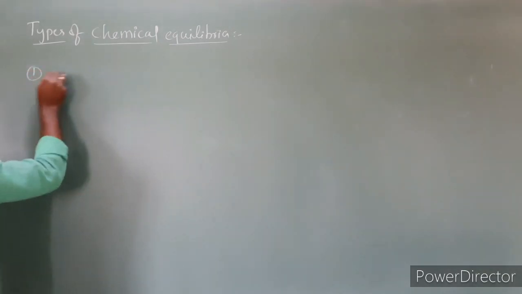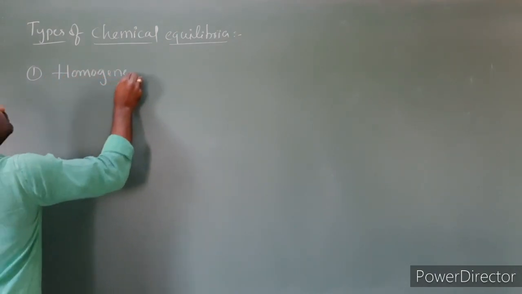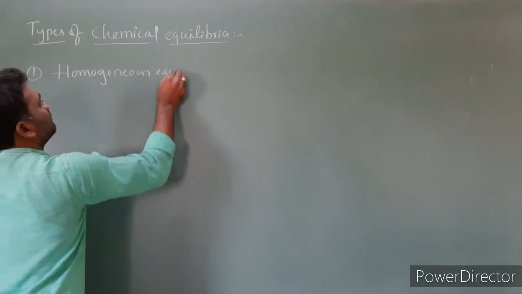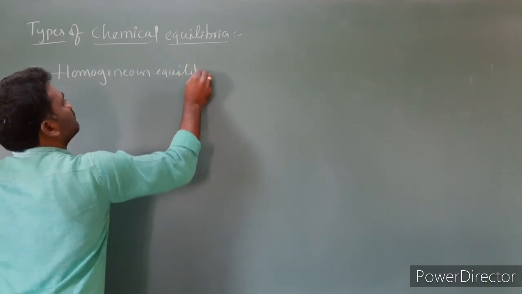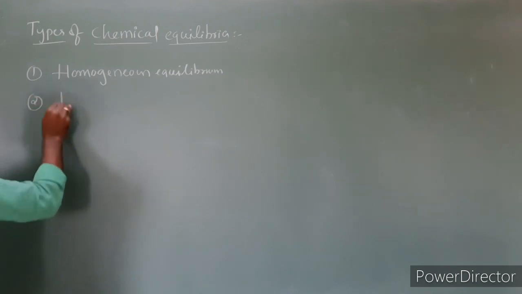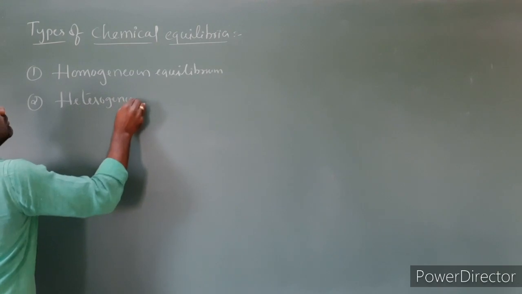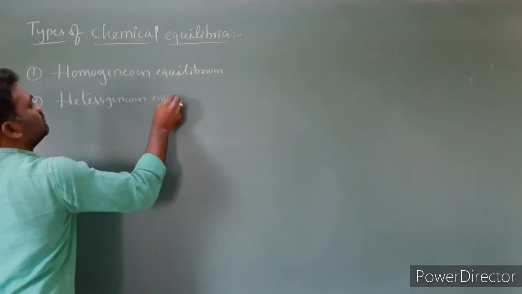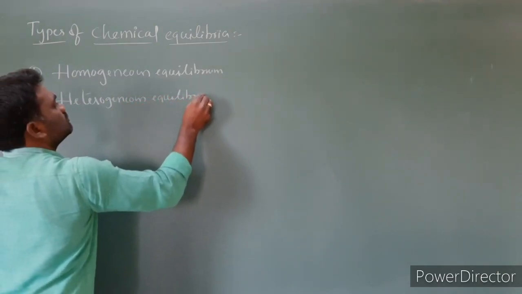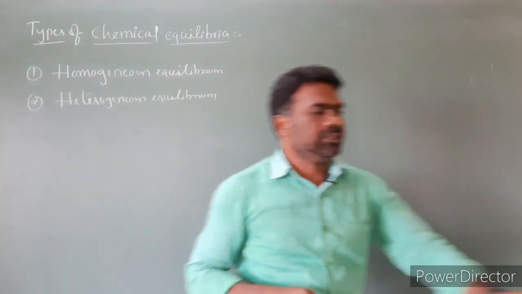The first one is homogeneous equilibrium, and the second one is heterogeneous equilibrium. Now let us discuss one by one in detail.